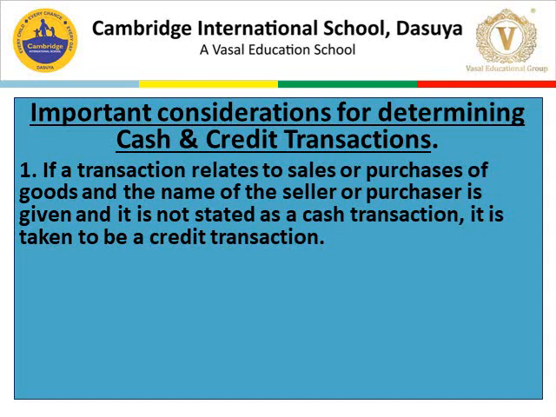In a very simple way, if in any transaction the name of a person is given without the word cash, it is a credit transaction.